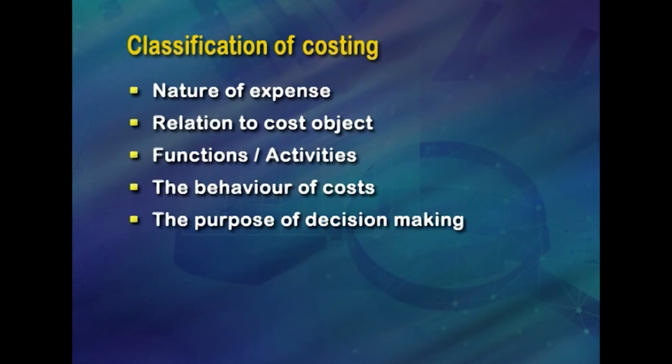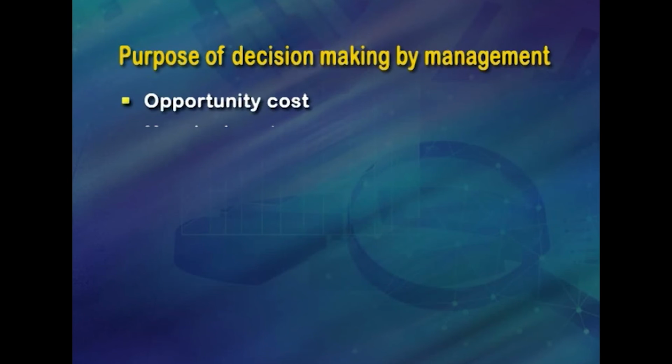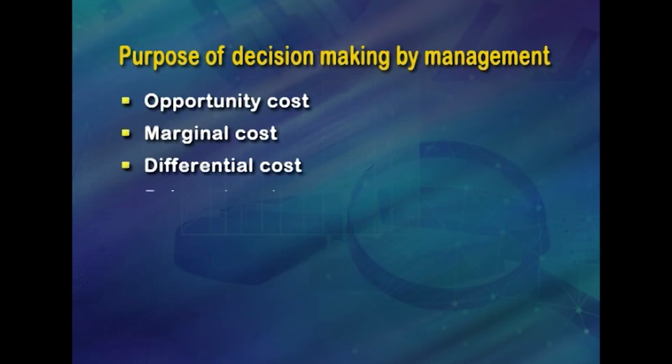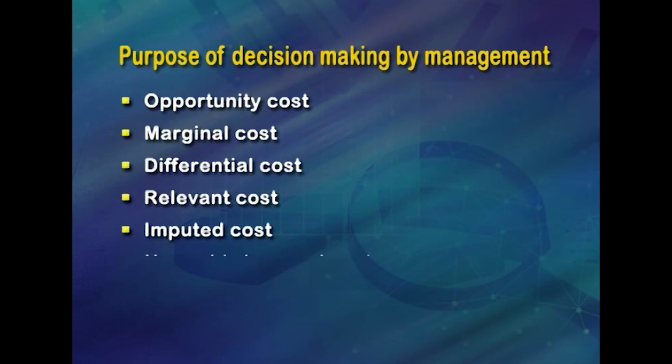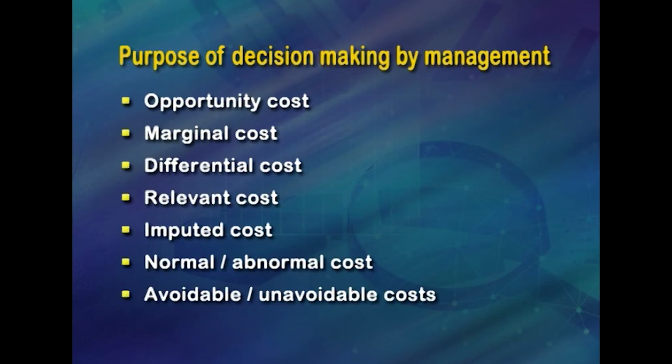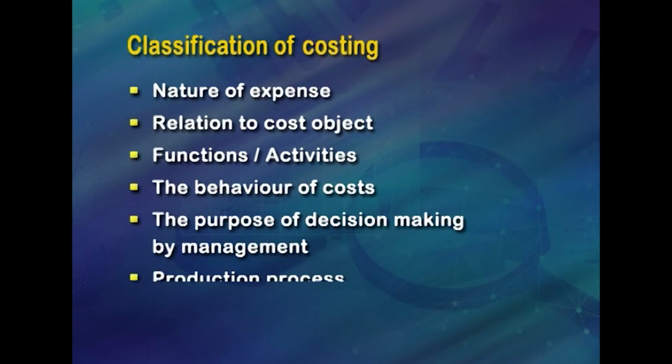The next one is the purpose of decision making by the management. For decision making purposes of management, costs can be classified into various types such as opportunity, marginal, differential, relevant, imputed, normal or abnormal, avoidable or unavoidable costs. Next is production process. It's an important classification for cost accounting of different manufacturing industries.